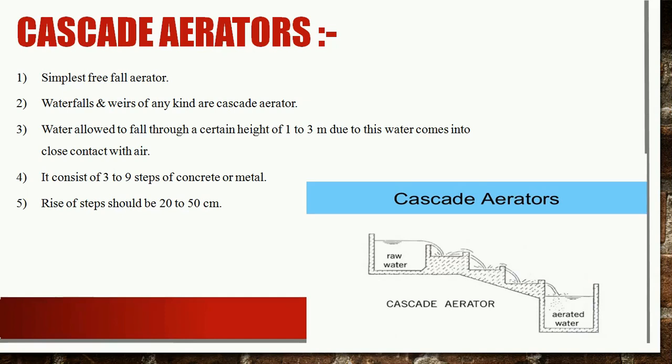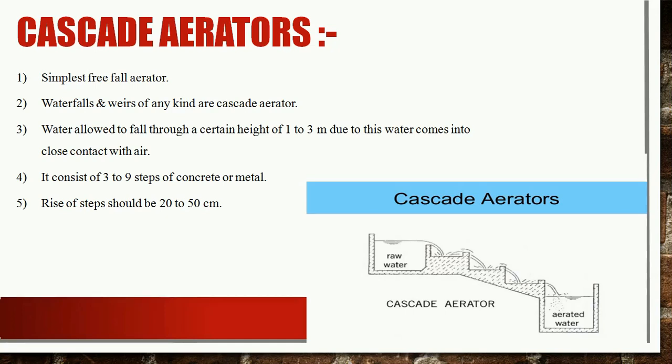As you can see in the figure, the water comes from the top and flows downwards through these steps, and during this flow, turbulence is created, due to which the water comes in intimate contact with the air and oxygen is added into this water. This aerated water is collected in the bottom channel, from where it moves further towards the next unit.